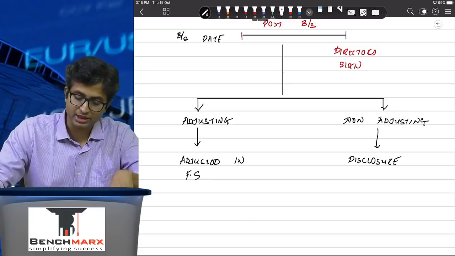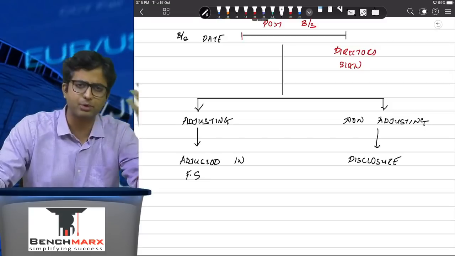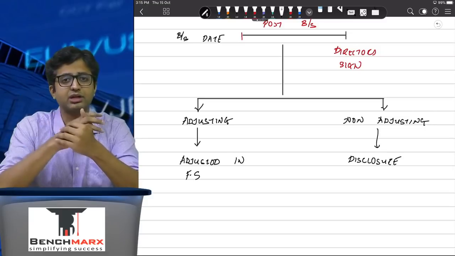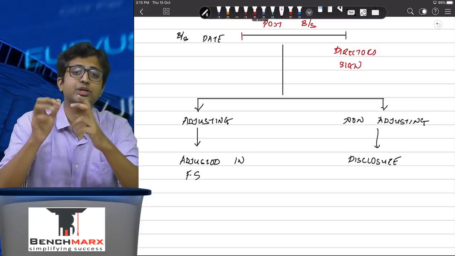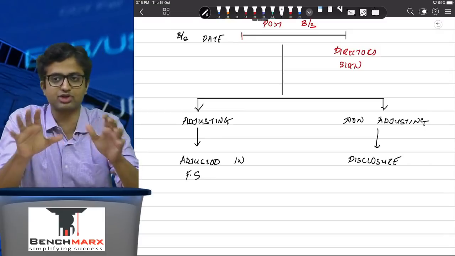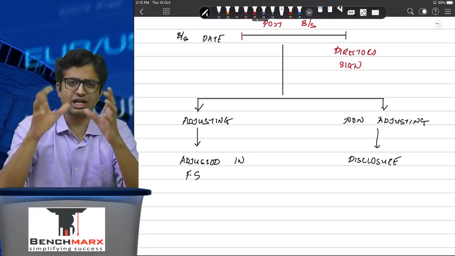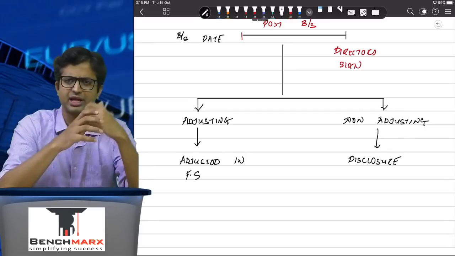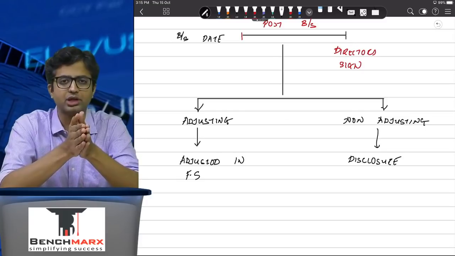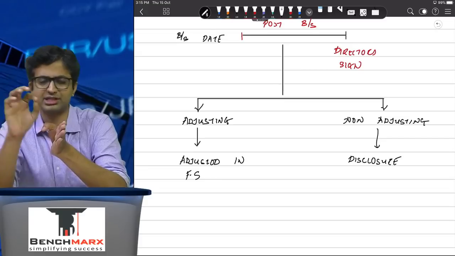Now, when we look at adjusting events, an example would be a sale that you have made in the month of February with 3 months credit, which expires in April. In April, you realize that the debt has gone bad, and hence this is treated as adjusting because the inability to pay existed as on 31st March as well, just that you were not aware because we did not approach the debtor. So your entire standard revolves around various cases like bad debts and amalgamations, where you have to figure out whether a particular event happening during the post-balance sheet period is adjusting or non-adjusting.